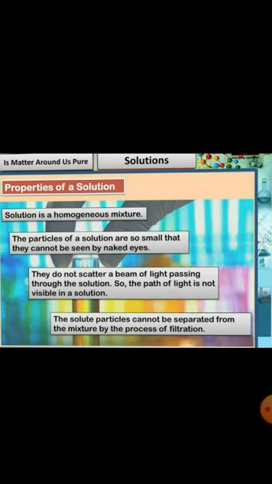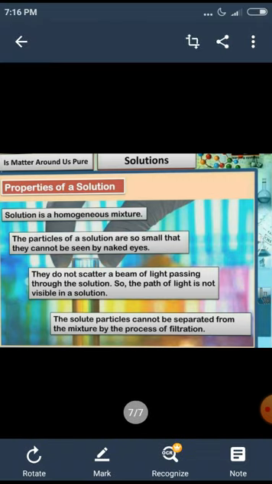The third property is about the Tyndall effect, which we have discussed in our previous class. A solution does not show the Tyndall effect. The small particle size of a solution is the reason for the light not to be scattered.